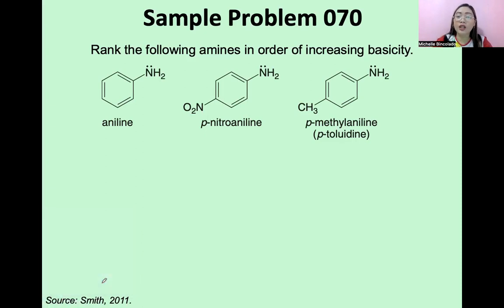So guys, lalagyan ko lang ng label kasi wala pala tong label. So itong aniline gawin nating letter A, nitroaniline gawin nating B, methylaniline gawin nating letter C. Tandaan ha, electron donating groups o yung mga groups sa EAS na activating sila class ang nagpapa-increase ng basicity ng amines. So dapat ang uunahin natin yung pinaka-weakly basic. And that will be B, para nitroaniline because of the nitro group.